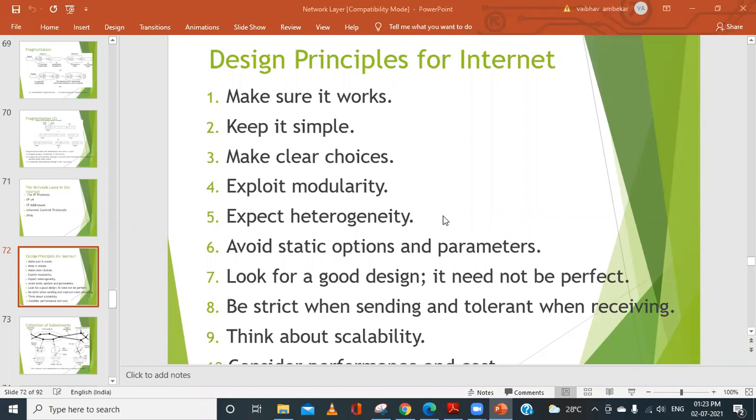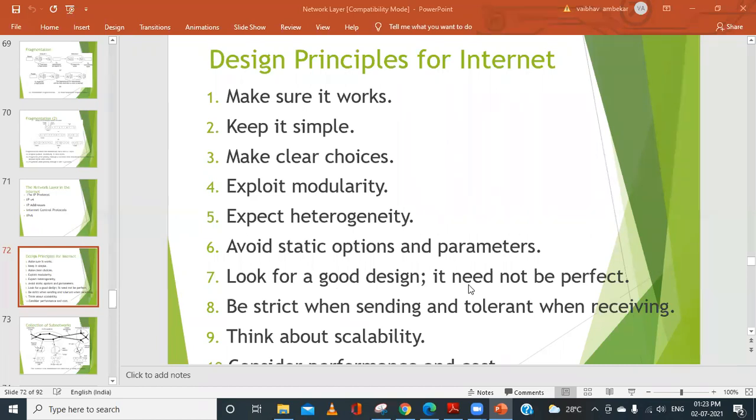So that has to be designed in the internet. Next is avoid static options and parameters. Some options may be static or temporary, so such things are to be avoided. And look for a good design. It need not be perfect.